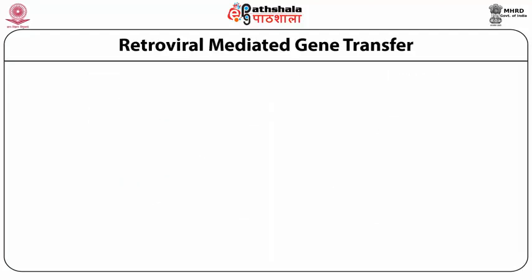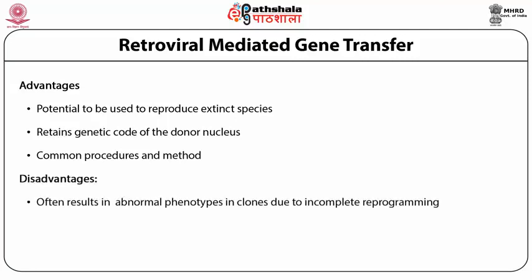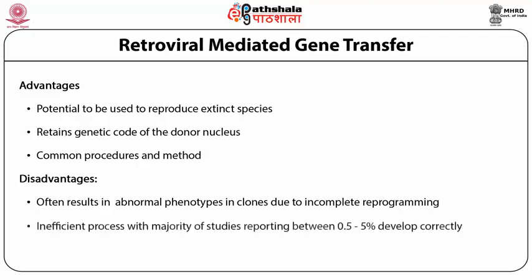What are the advantages and disadvantages? Advantage: it has the potential to produce extinct species. It can retain the genetic code of the donor nucleus. It is a common procedure and a method which is easily available. What are the disadvantages? It often results in abnormal phenotypes in clones due to incomplete reprogramming. It is an inefficient process, with studies reporting basically 0.5 to 5% efficiency.